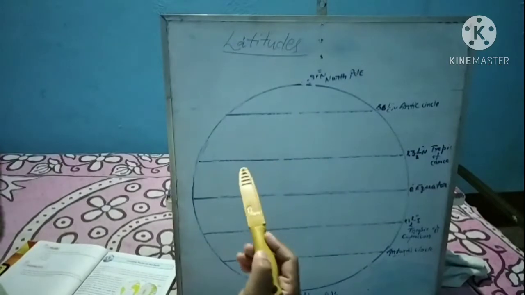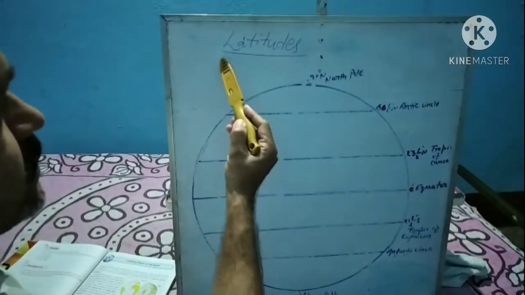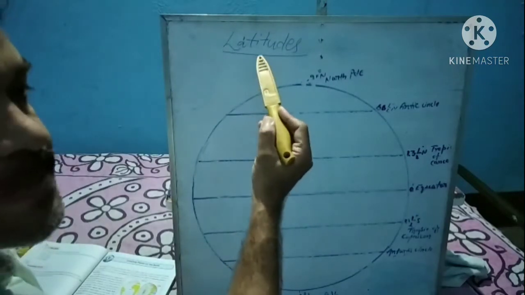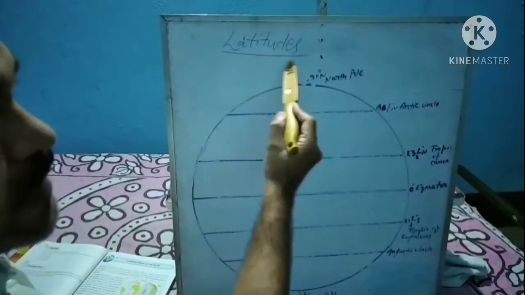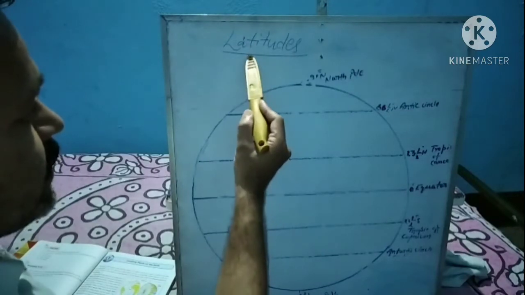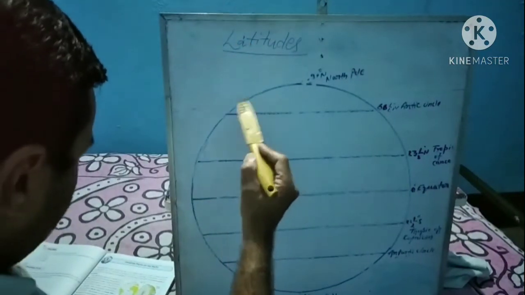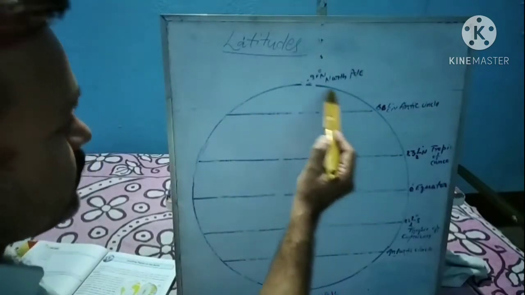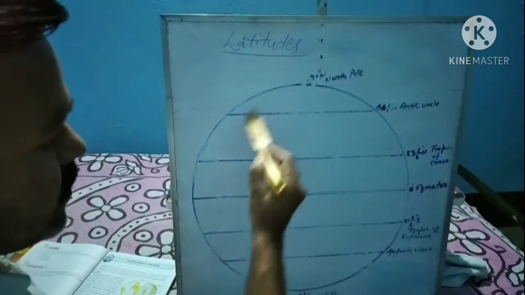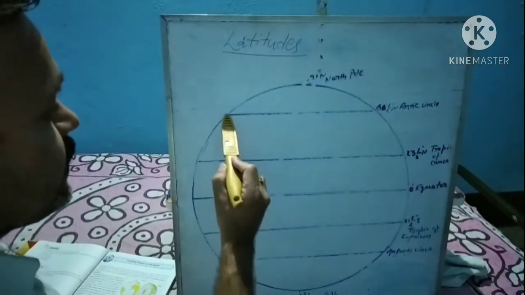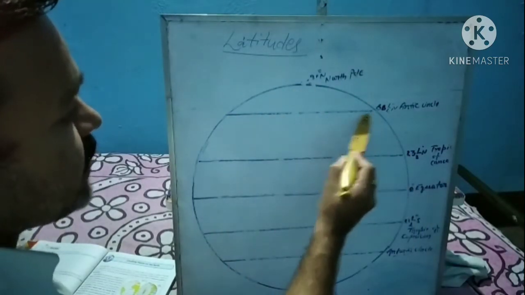Now dear students, I am going to start with latitudes, which are also known in Hindi as Akshans. Latitude means Akshans. It is a horizontal line drawn on a globe. This one is the globe, which means we can say Earth. This line is drawn in a horizontal manner.